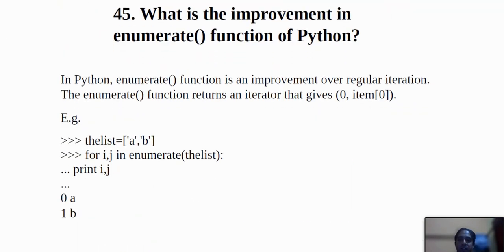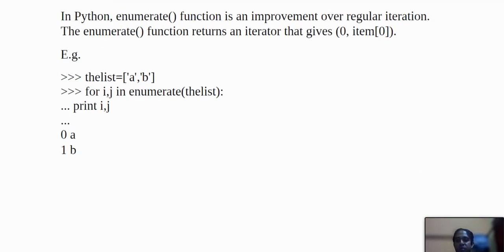programming in Python. And what is the improvement in the enumerate function in Python? In Python, the enumerate function is an improvement over regular iteration. The enumerate function returns an iterator, it gives the index and the item in the list. This is a very easy function, okay, you print i, j and you will get all the values.